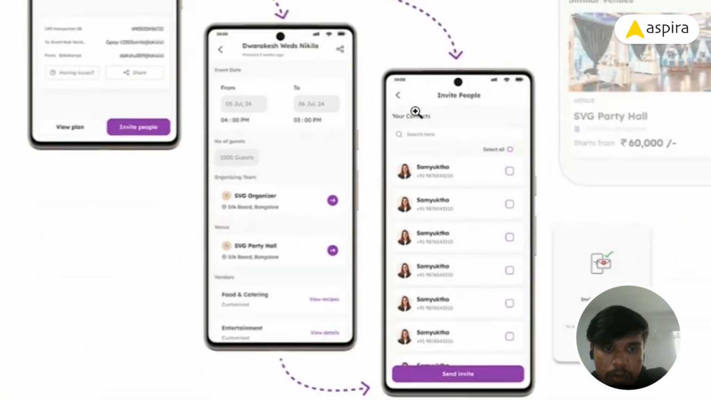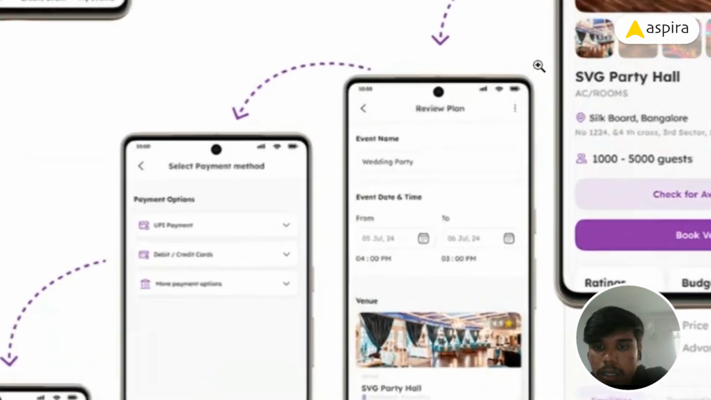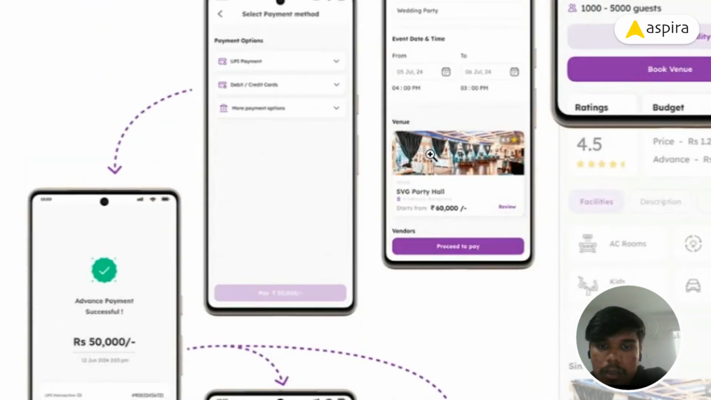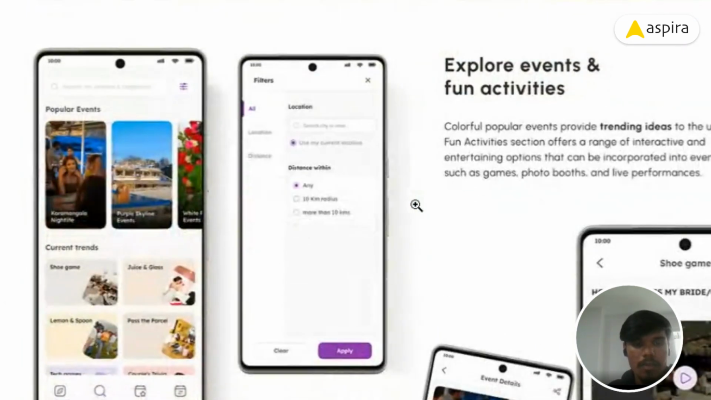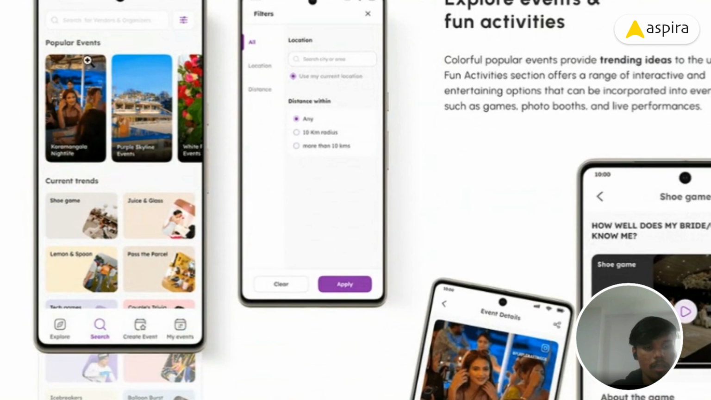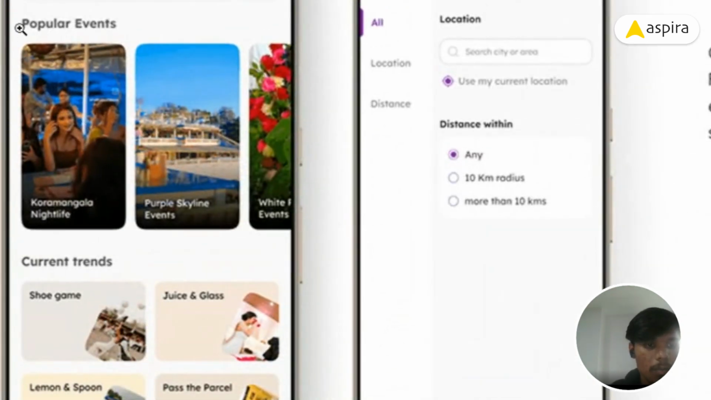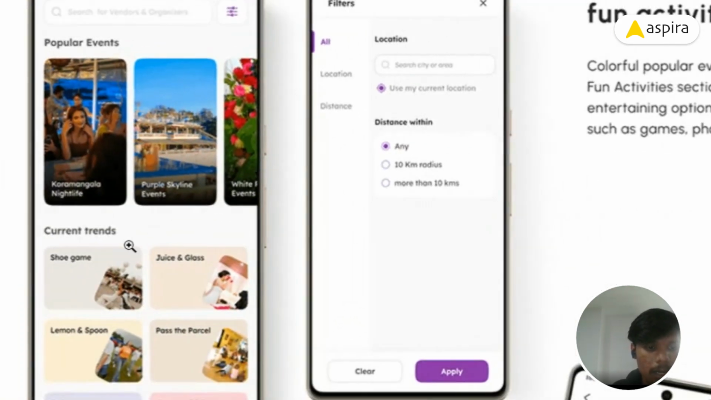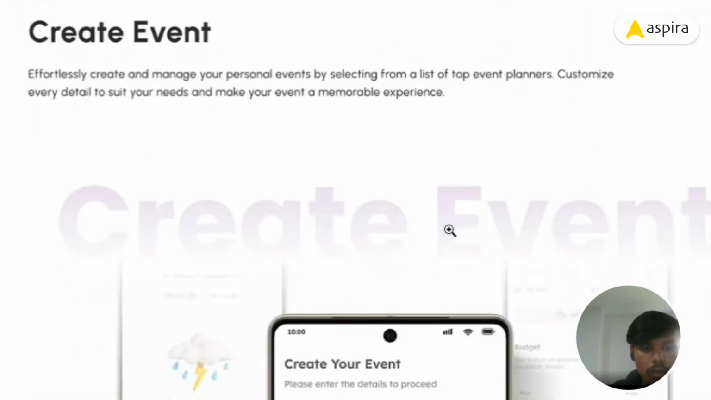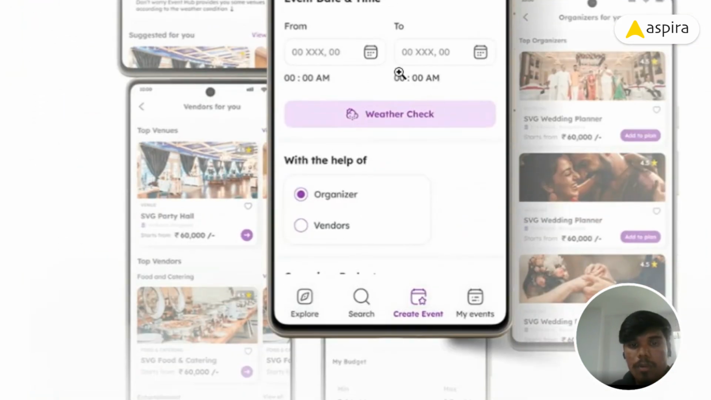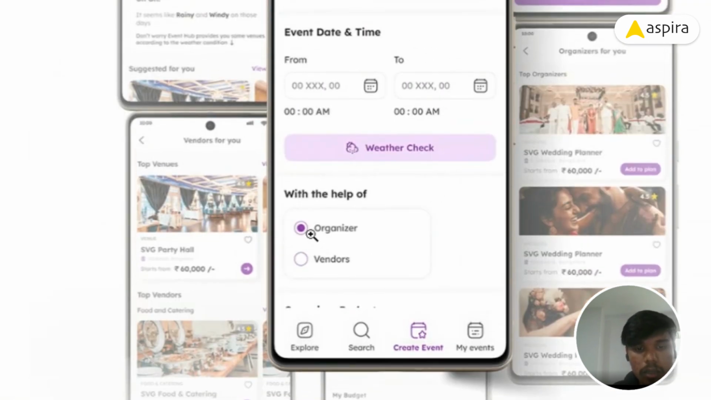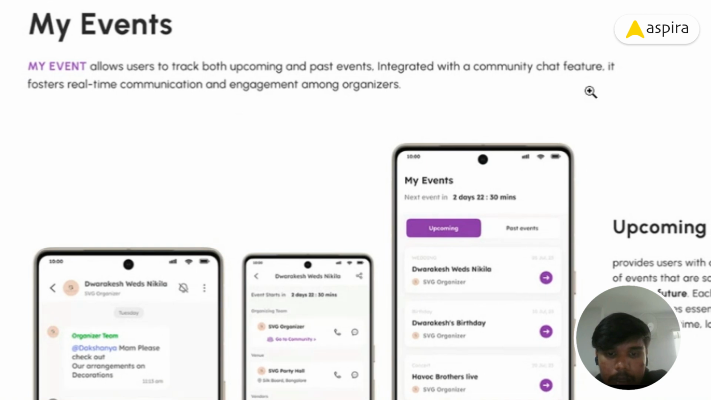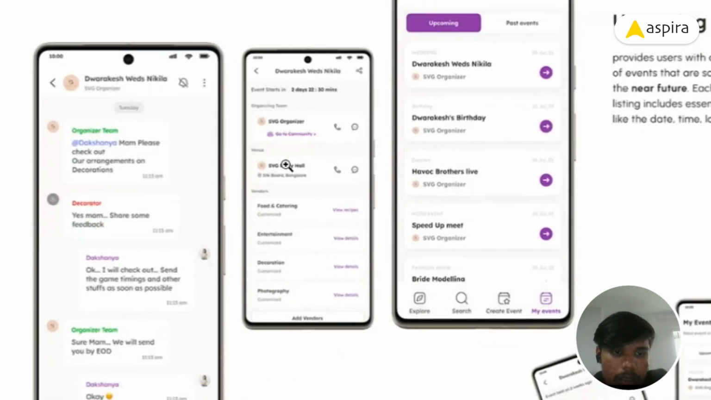As I marked in that flow, here we will create our own plan, and there the organizers will plan for us. In the Search page, we can search for events, categorized by popular events, current trends, and games. In the Create page, it is the same row as Explore. We can create the event with the help of an organizer, or from vendors. Then Events: there will be upcoming and past events.